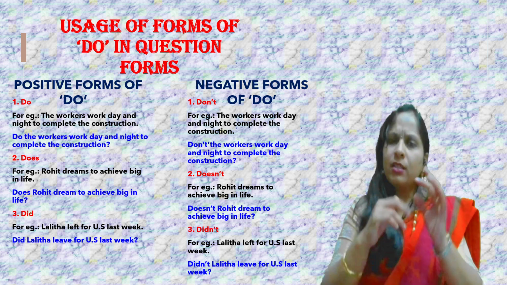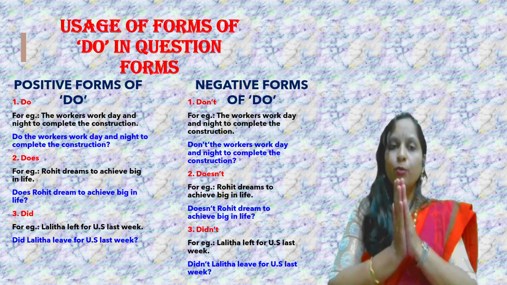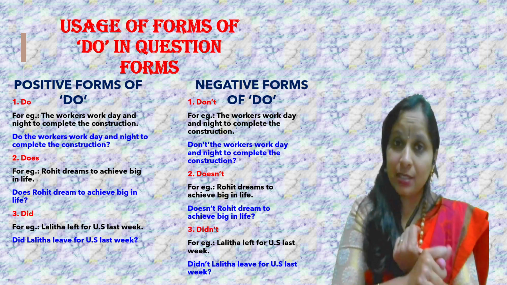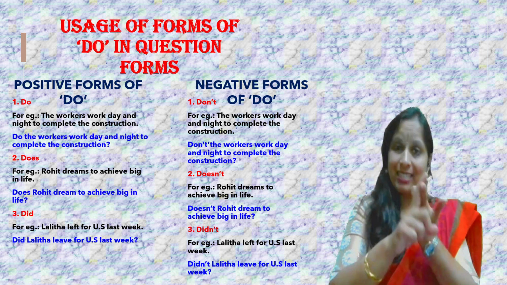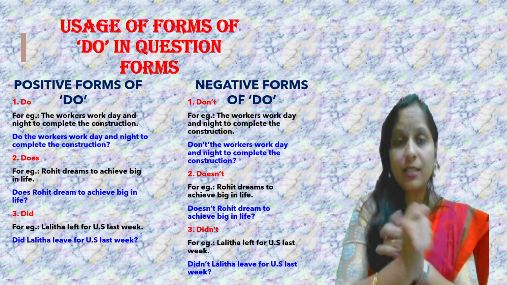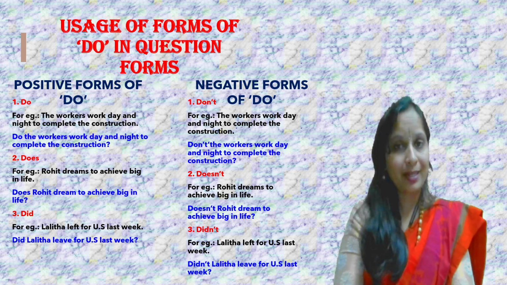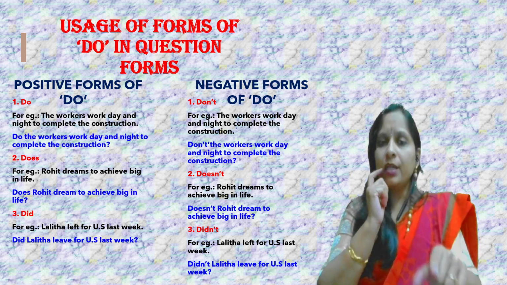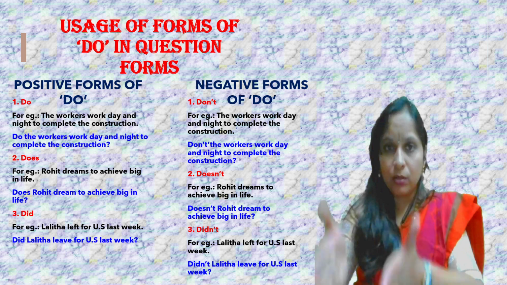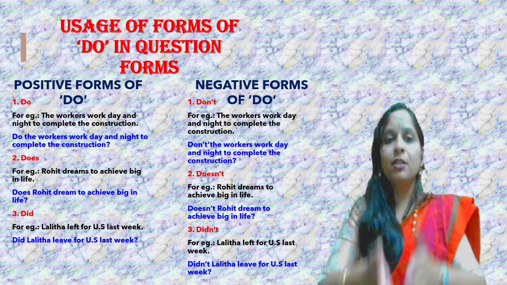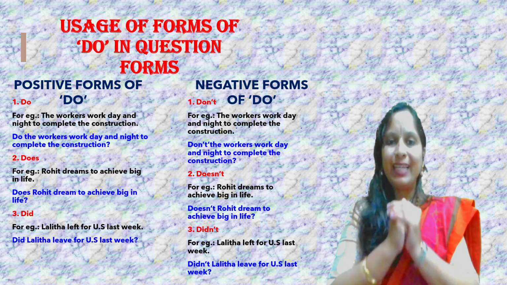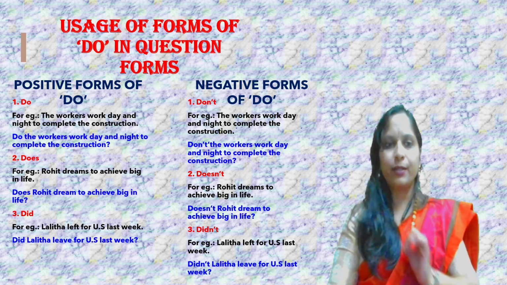Okay, which is a little confusing, of course, because most of the time students get confused with the numbers, in the sense of singular and plural, with the tenses, whether the statement is positive, or whether the statement is in present tense or past tense or future tense for that matter. Over here I have explained and mentioned two different columns. I have explained separately the positive forms of do and the negative forms of do. Alright, let's go into a little more detail over here.